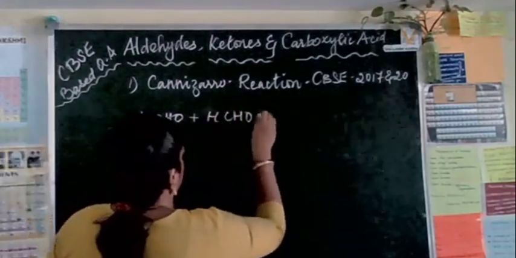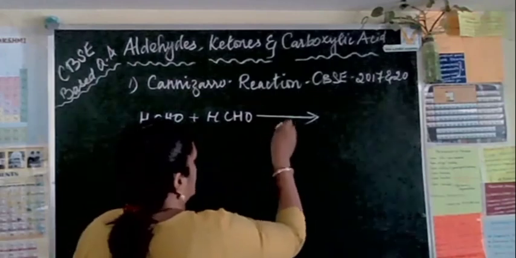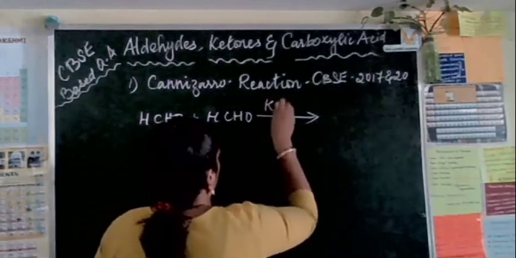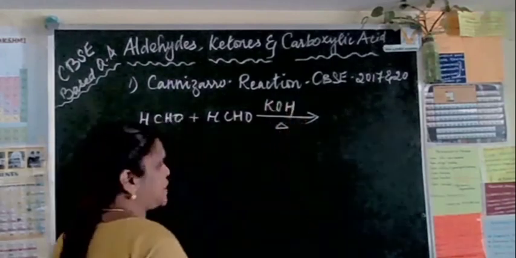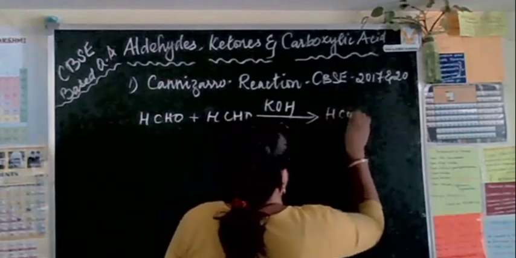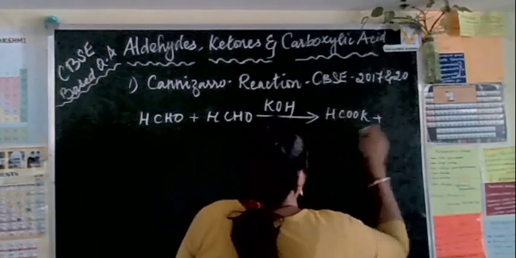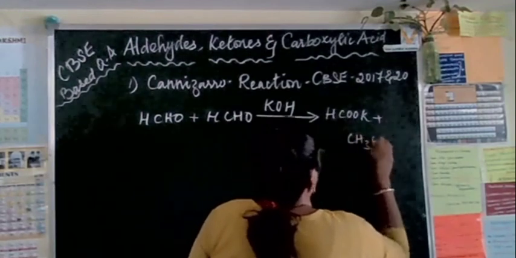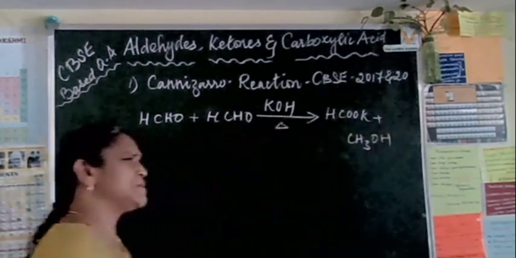Now this combined with that in the presence of strong alkali, KOH or potassium hydroxide, any one you can take. So what you will get is HCOOK plus CH3OH. Okay, this is a simple reaction.